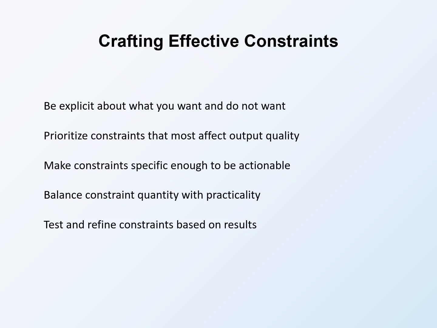"Keep it concise" is vague. "Keep the response under 200 words" is specific. The AI should be able to check whether it has satisfied each constraint. Vague constraints produce vague compliance.